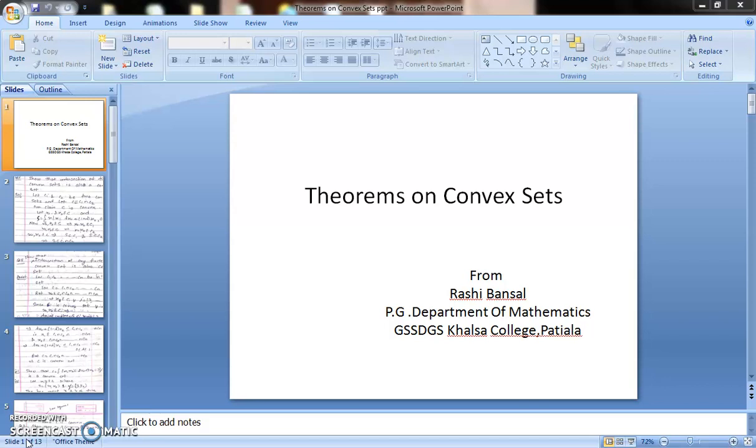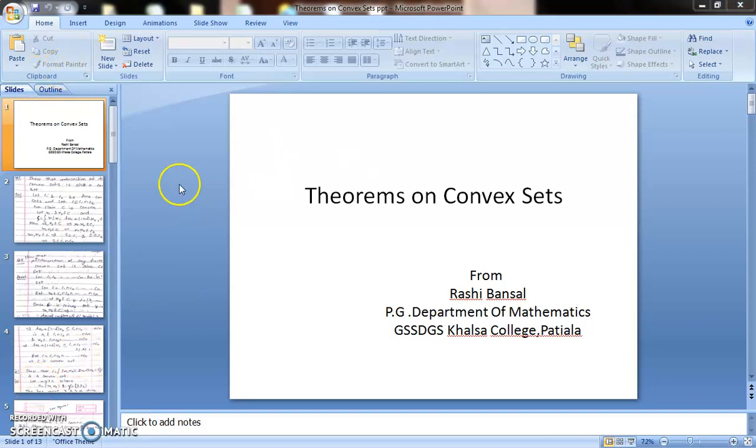As we have done the definition of convex set, what was the convex set? Convex set is that set in which if we join any two points in the set S with a line segment, the line segment joining these two points should also be in the same set. It is called convex set. Now we will do the theorems on the convex set.